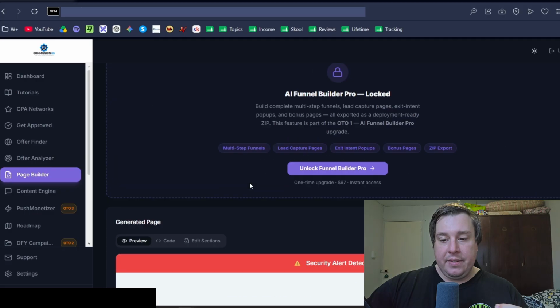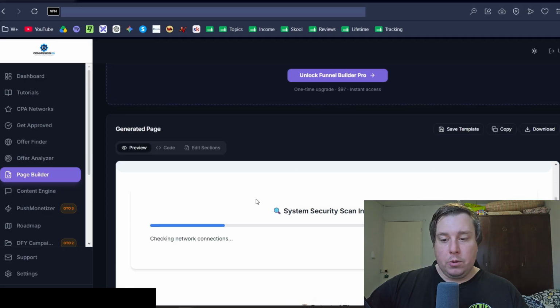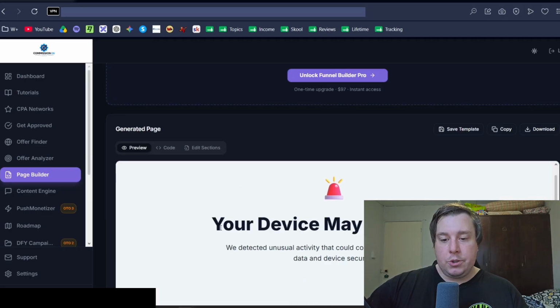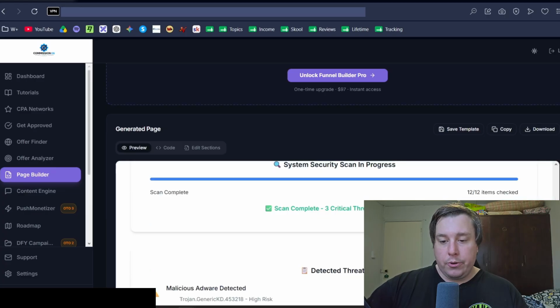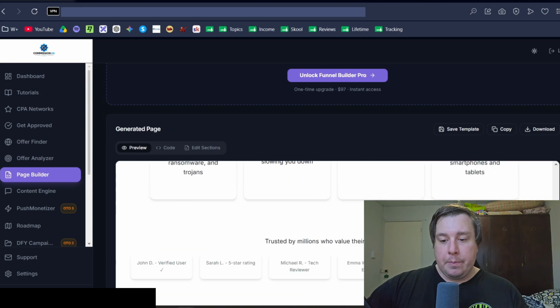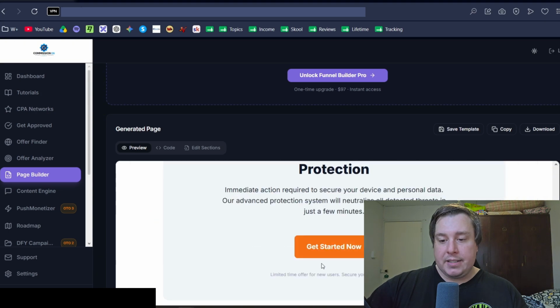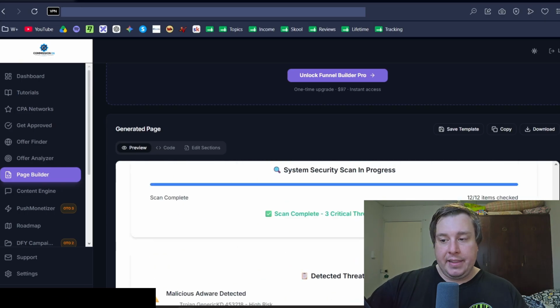Okay, so as you can see, the landing page has now been built out. So you can see it says your device may be at risk. It has a progress bar, and then you basically come down here and people will progress. Click on get started now, and then they'll go through the process of completing the offer.